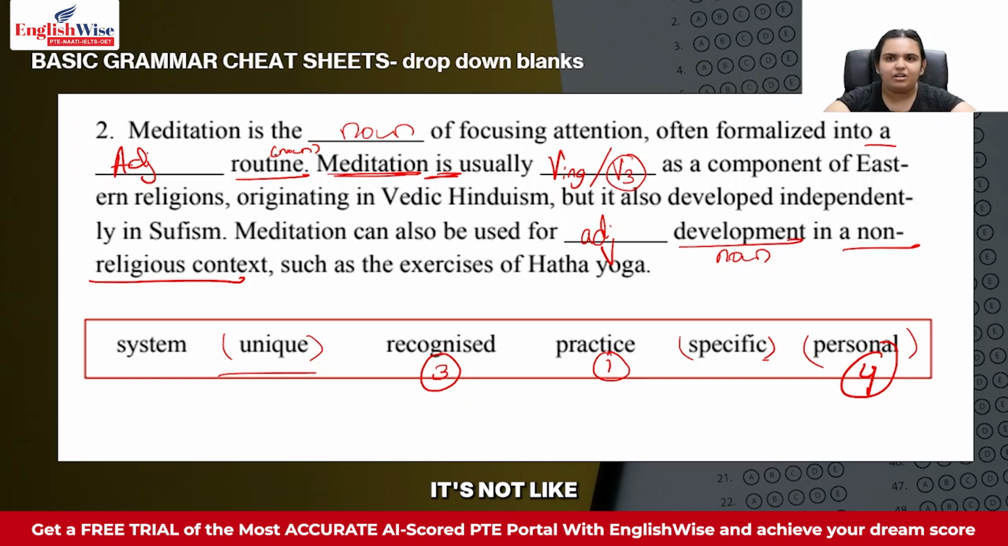But the thing is, it's not like something different. Unique is like it is different than everybody else. Over here, you are talking about a formalized pattern. So either it can be formalized for a person, that means personal, but personal is something we've already used for the last blank. So we are left with specific as our second answer. So this is how you will be solving it in your drag and drop blanks.